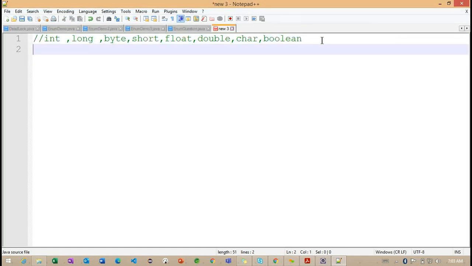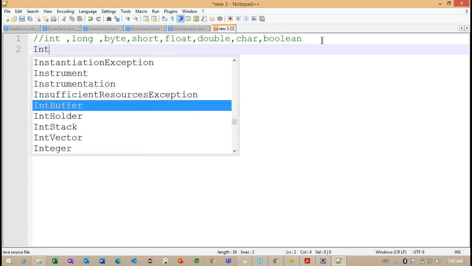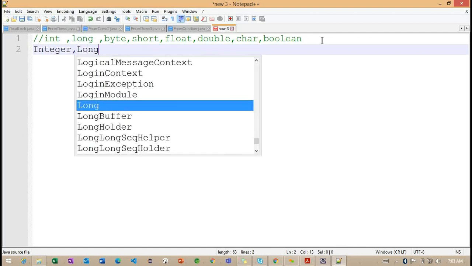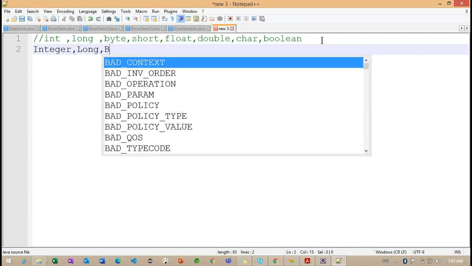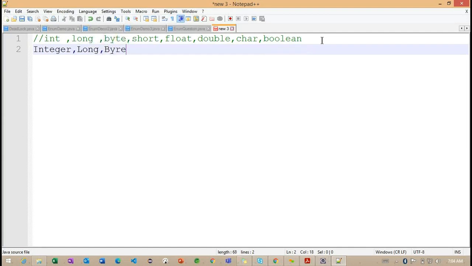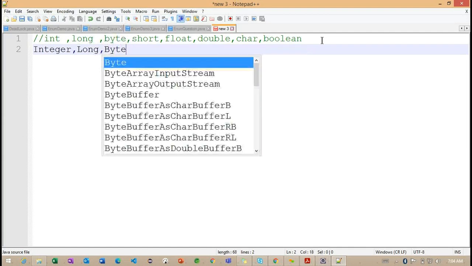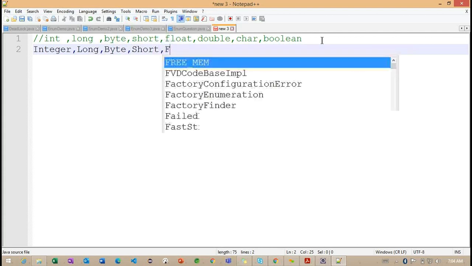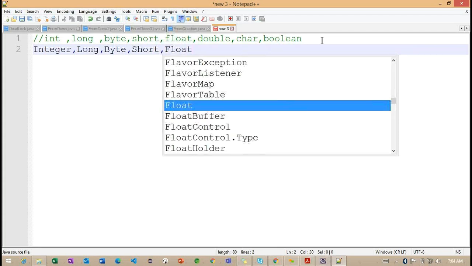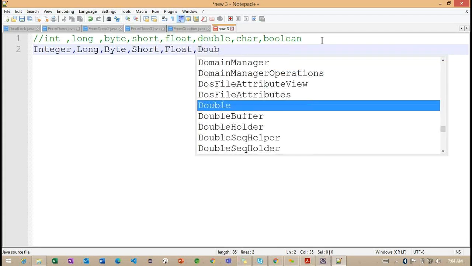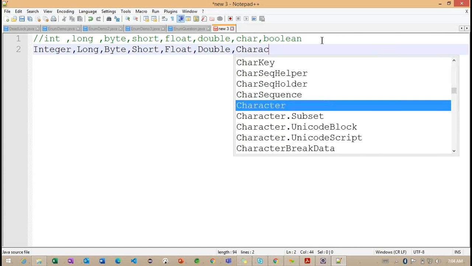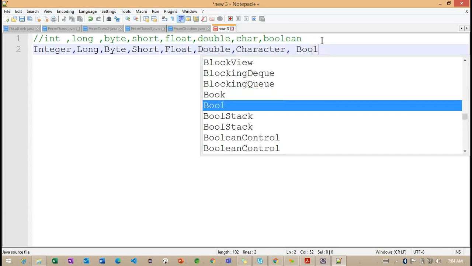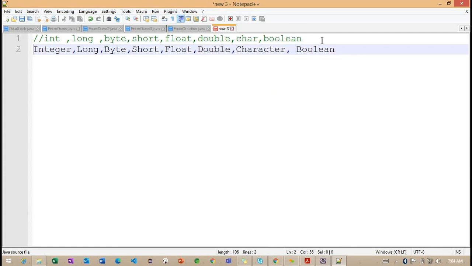For the primitive int, we have the wrapper class Integer. In the same way, we have long, byte, short, float, double, character, and finally boolean.